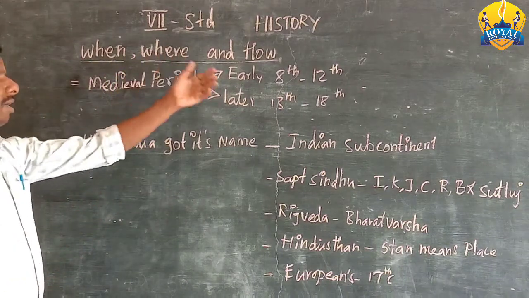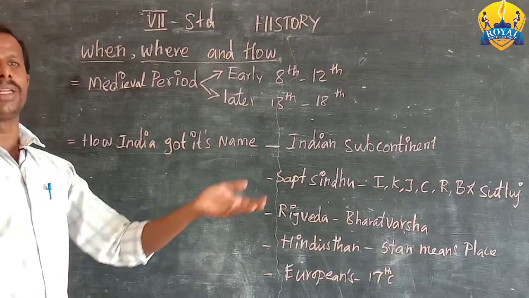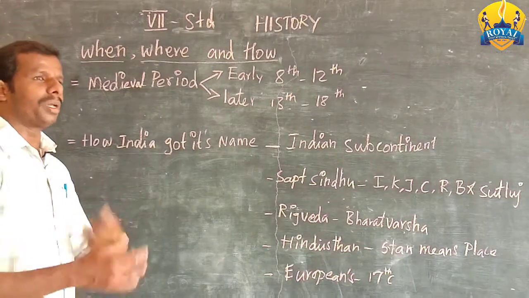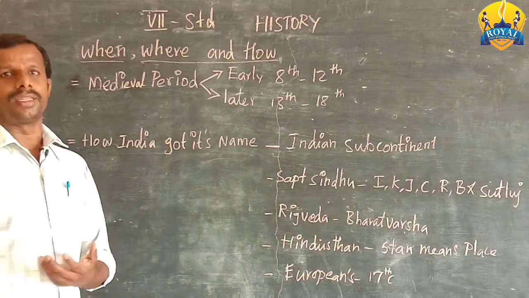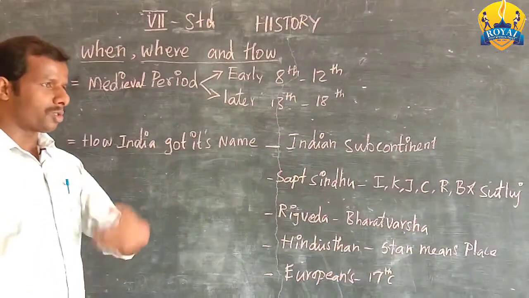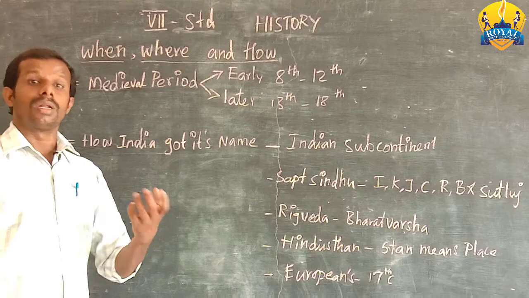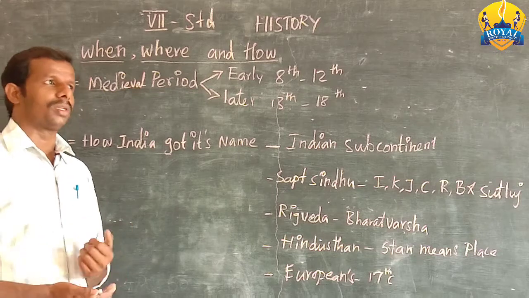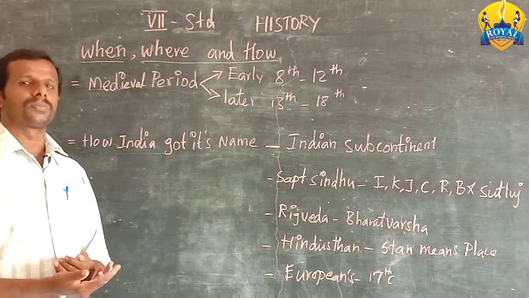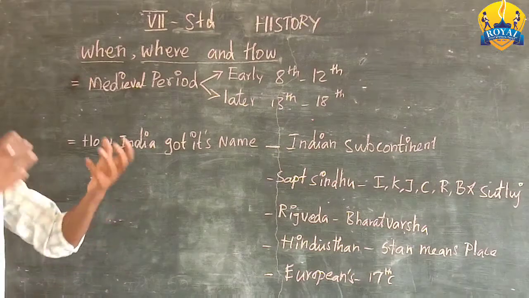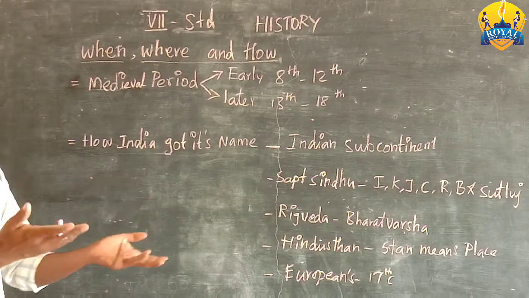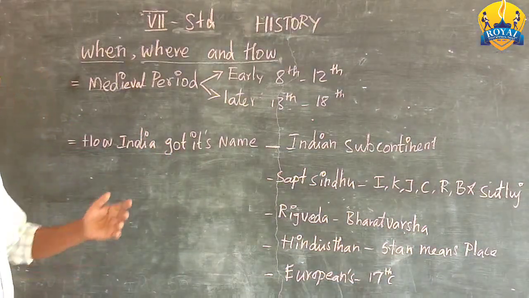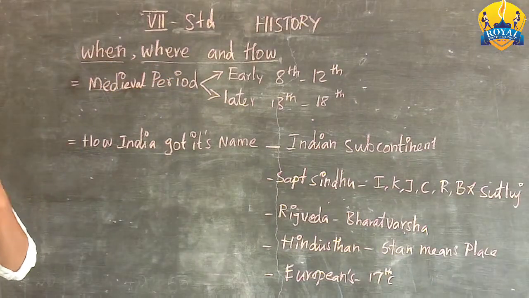When, where, and how. What happened? When did it happen? Where did it happen? How did it happen? So, questions. When we are asking questions, we become intelligent. That is a reality. So our history subject also makes us more and more knowledgeable persons. How do we become knowledgeable persons? We should ask ourselves what happened, when it happened. So when we study this, we must have curiosity. What curiosity? Today we are going to learn something new. Like this, this topic tells us some interesting things.